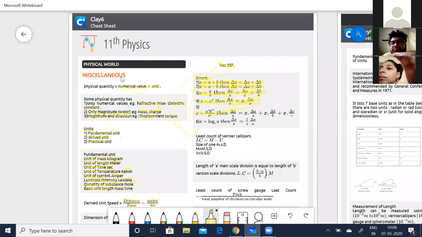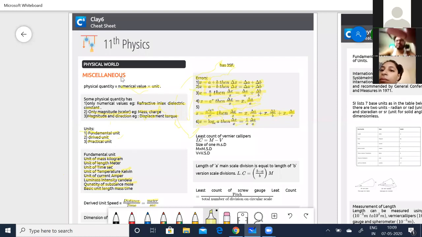Look into the fifth one. This is quite interesting. When it comes to a raised to the power of x, b raised to the power of m divided by c raised to the power of n, then delta x by x is equal to x into delta a by a plus m into delta b by b plus n into delta c by c. This is very, very important, okay? Because you might come across problems like this. When x is equal to the sixth one, x is equal to log a base e, then delta x is equal to 1 by a delta a.